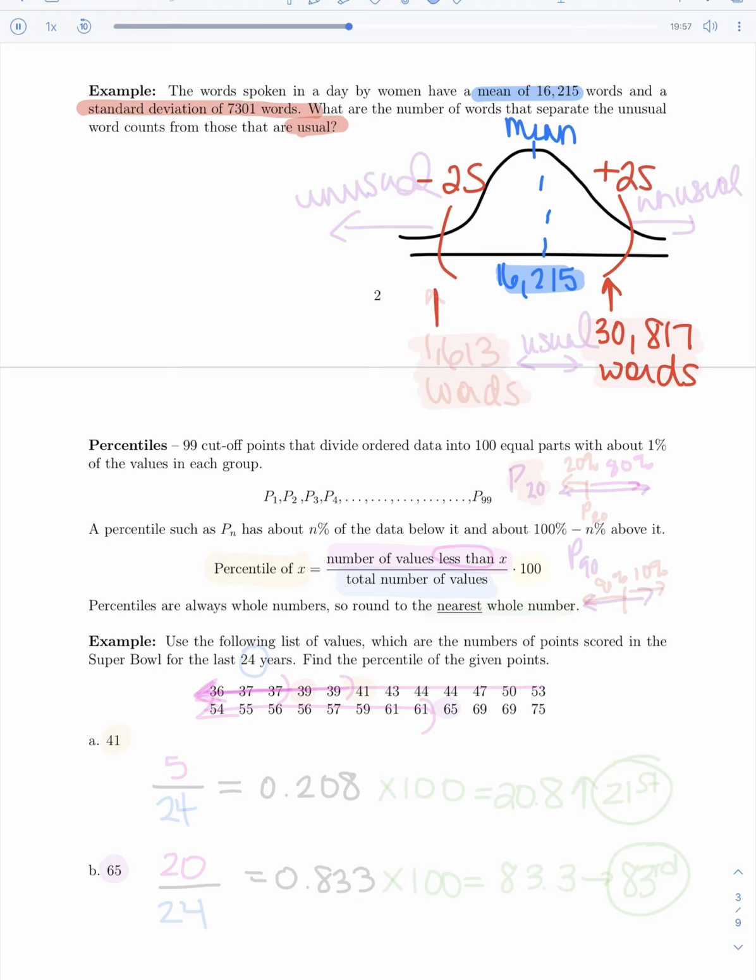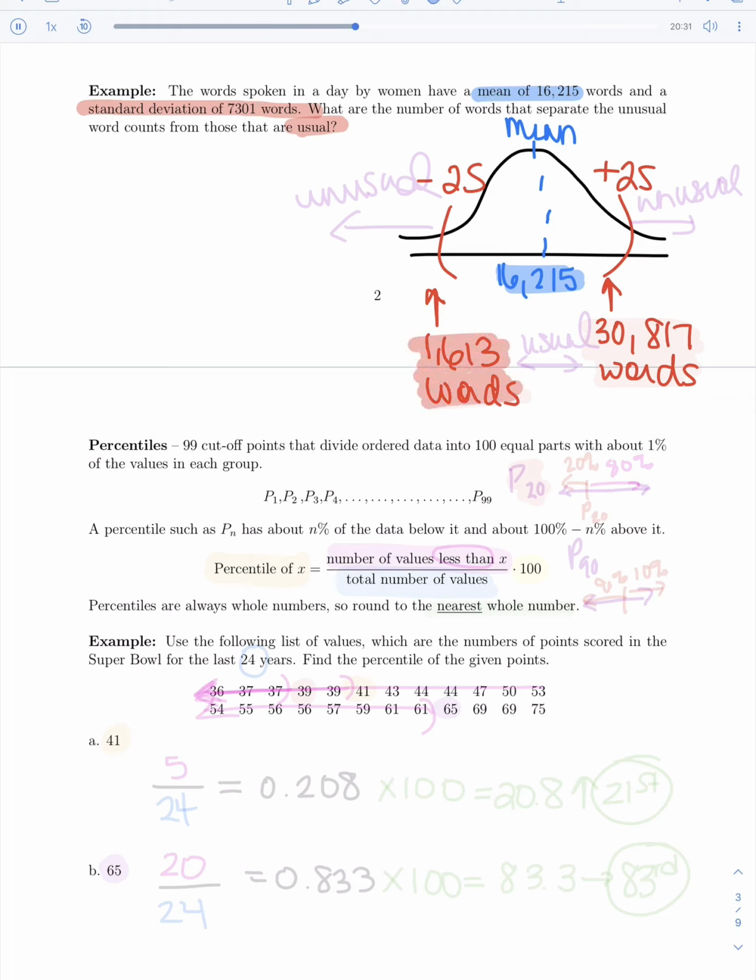Then we need to do the same thing for the lower end, and that would be to take your mean and subtract the standard deviations twice. So I take my 16,215 and subtract the 7,301 twice, or multiply it by 2 and then subtract that, which gets me only a total of 1,613 words.